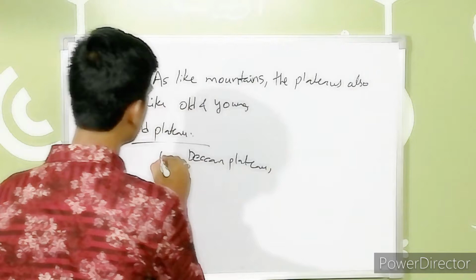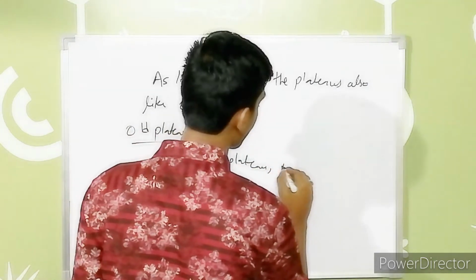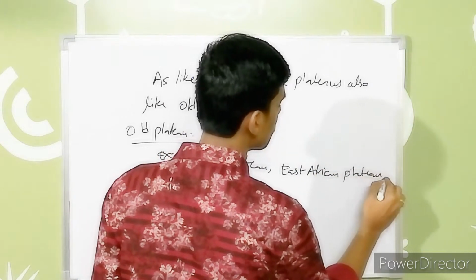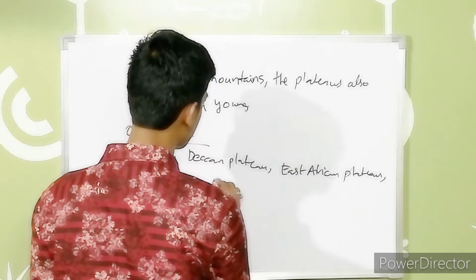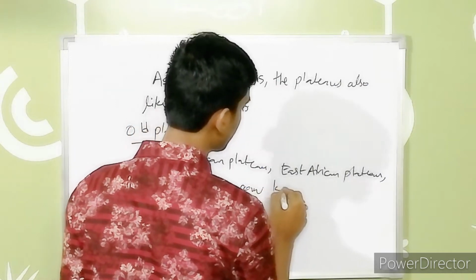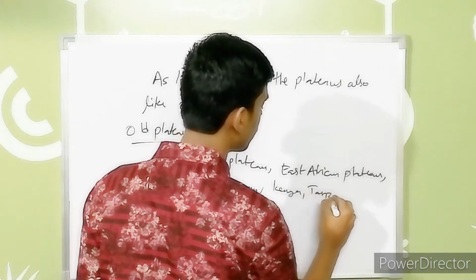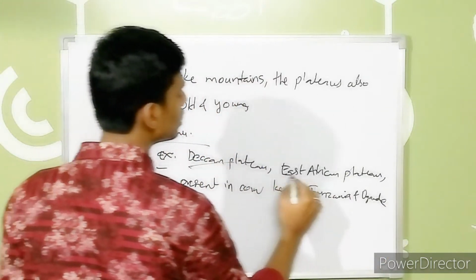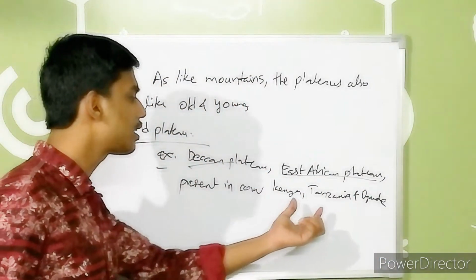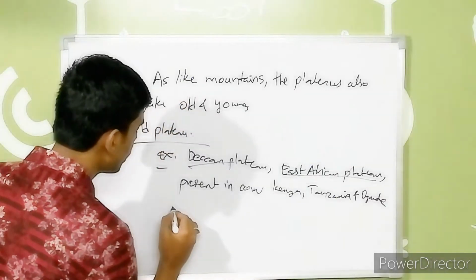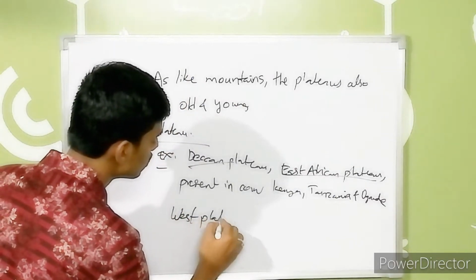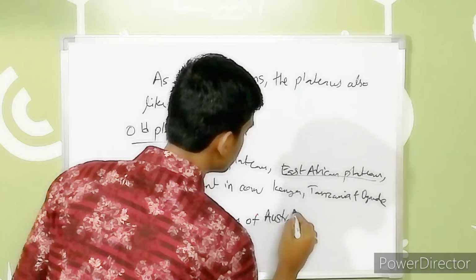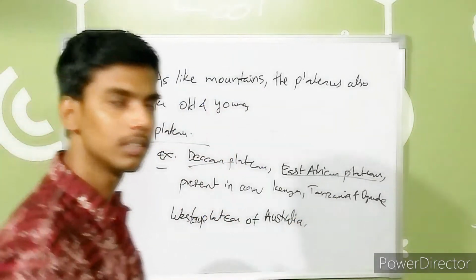Along with that, the East African Plateau present in the countries Kenya, Tanzania and Uganda. One is the Deccan Plateau, second is the East African Plateau covering Kenya, Tanzania and Uganda, and the third one is the Western Plateau of Australia. These are the old plateaus.